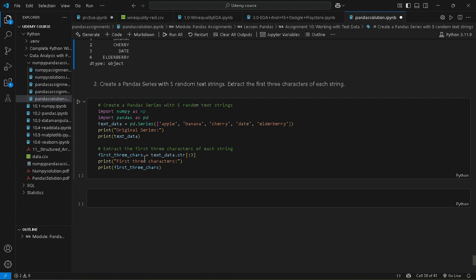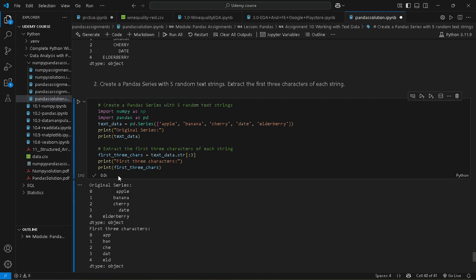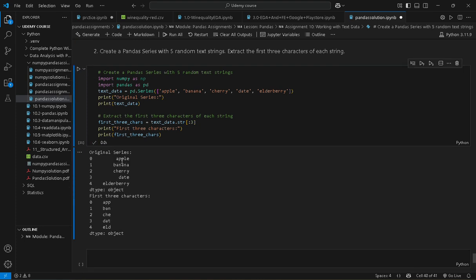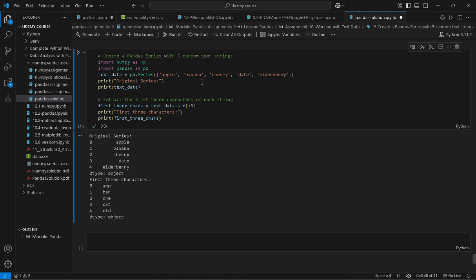By using first 3 characters we make a variable and we put the first 3 characters by using this text variable dot str, colon 3. So see this here, app, ban, this is our first 3 characters of each element of our series. So this is our output.